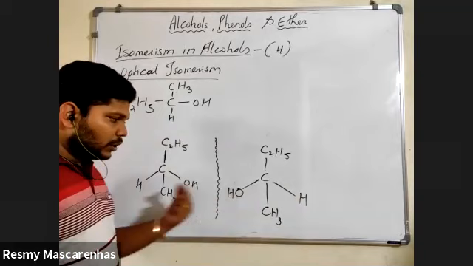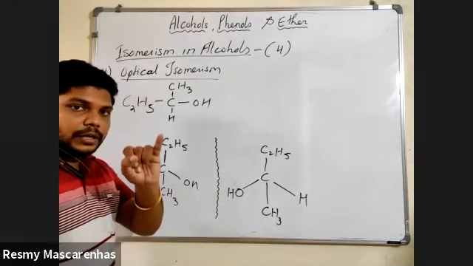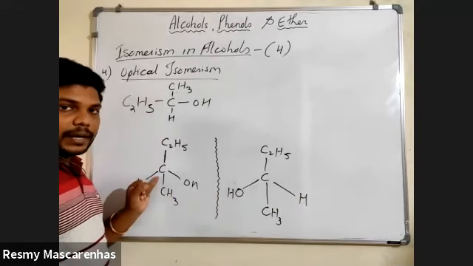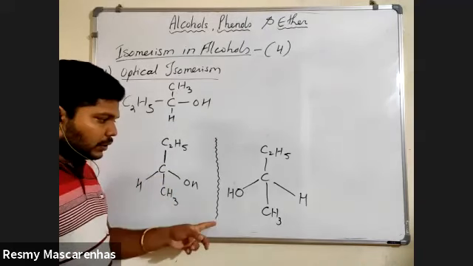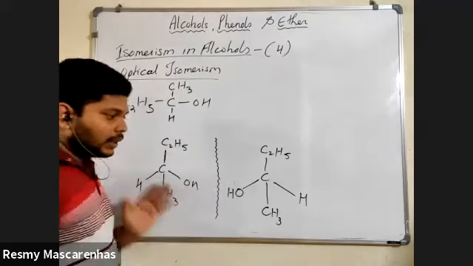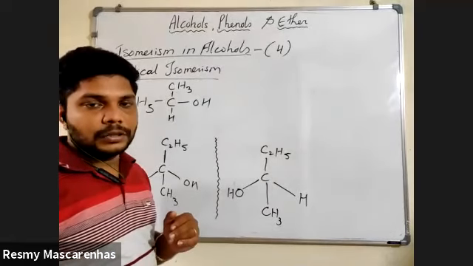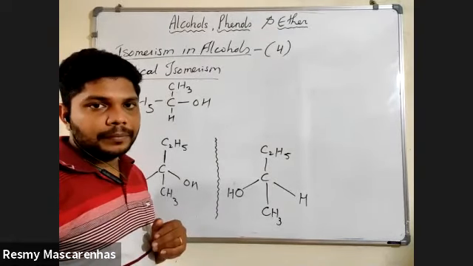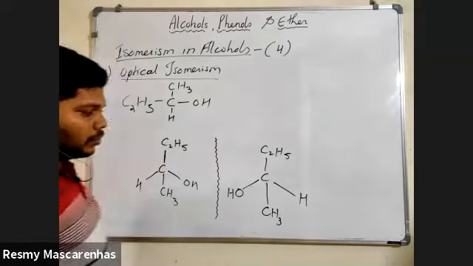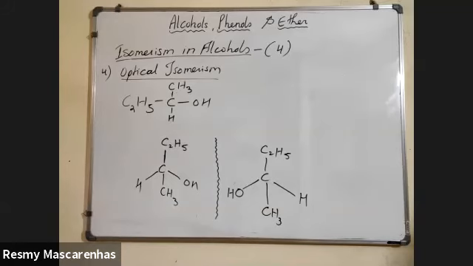If they are showing such a molecule, first important thing is this carbon is a chiral carbon. And if they are showing the correct mirror image, then this example can be called optical isomerism. Understood? Yes or no? Yes, sir. Any difficulty in this? No, sir. Okay.